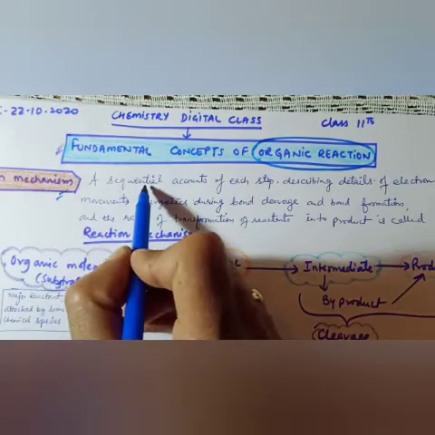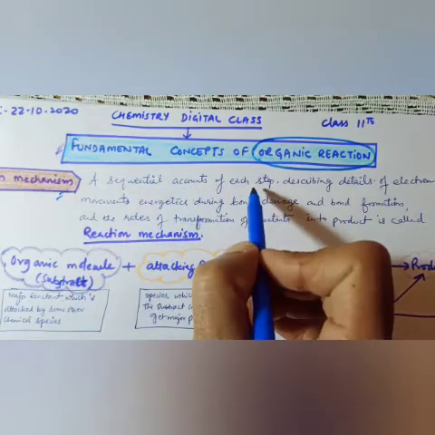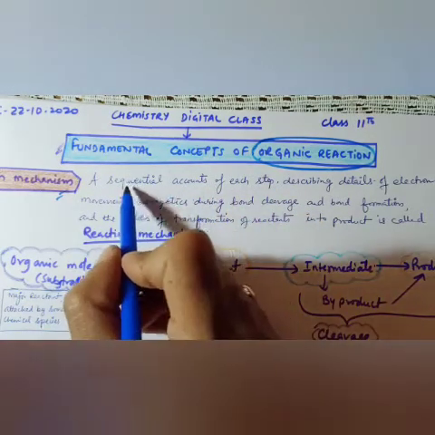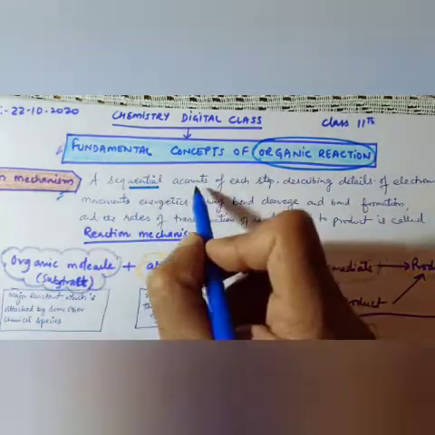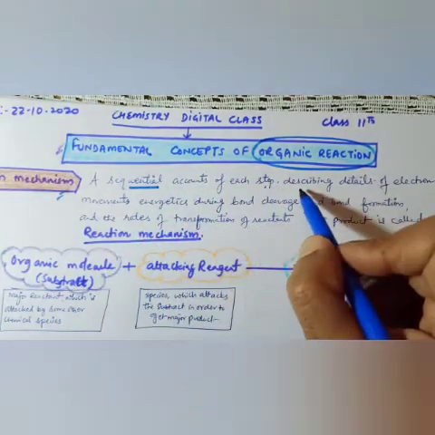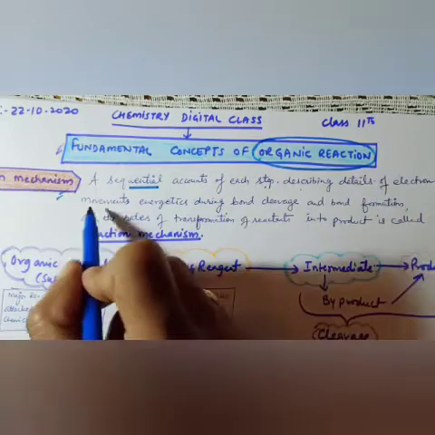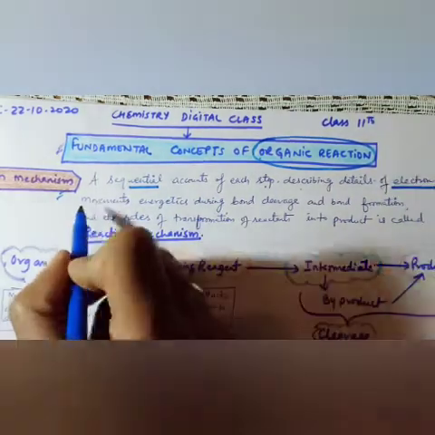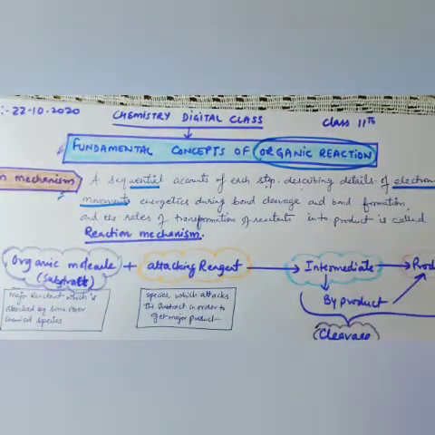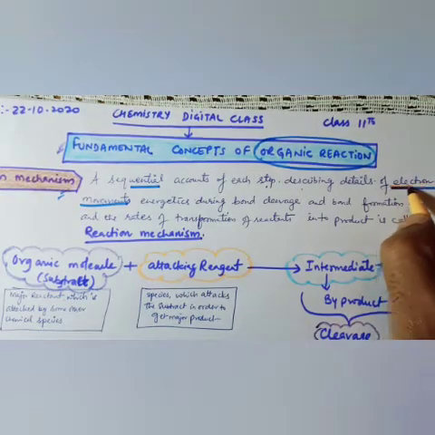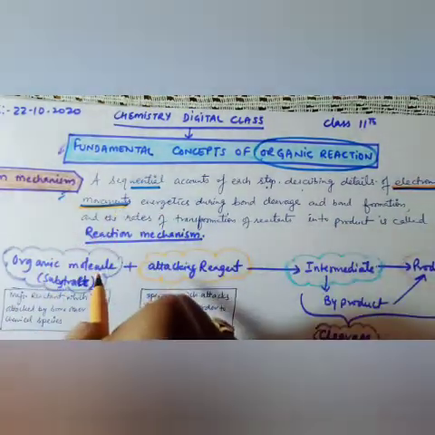It is a sequential account of each step. It is a step-by-step procedure, an account of each step describing in detail the electron movement. First, what is it describing? It is describing electron movement. It describes first in detail the electron movement, how the electron is moving.